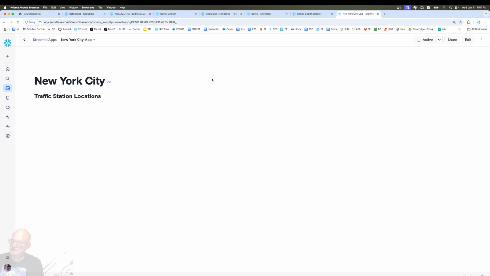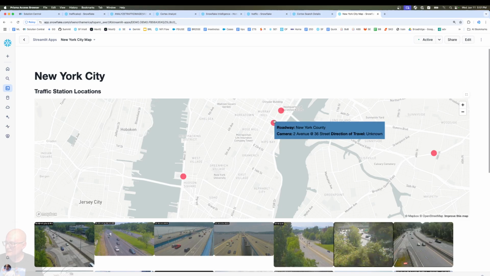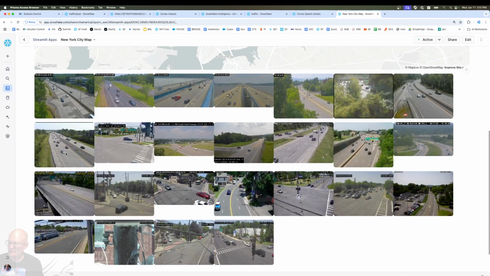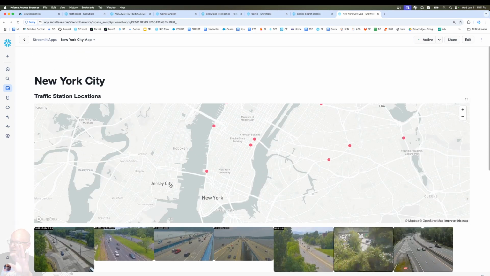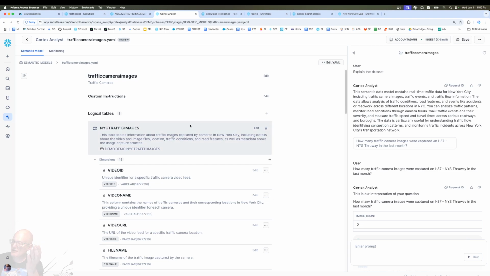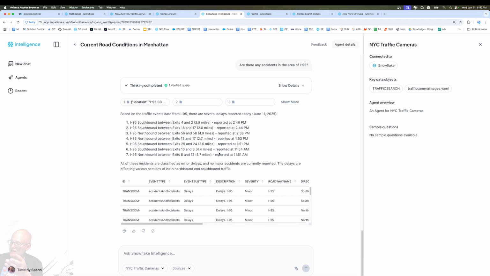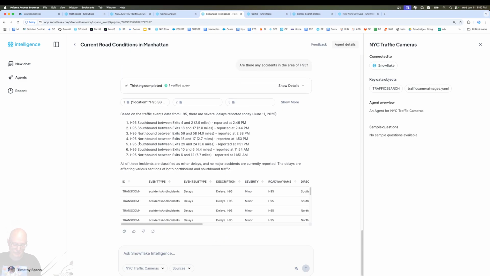So this, I just created a small map of these locations that we were running from the images. And I gotta see if I can link it to the image. And then below I'm grabbing some of the images from the staging area, just the top couple. And then you can see you can easily build apps. You can build up an agent here and then use that agent in questioning things. It is a pretty cool way.